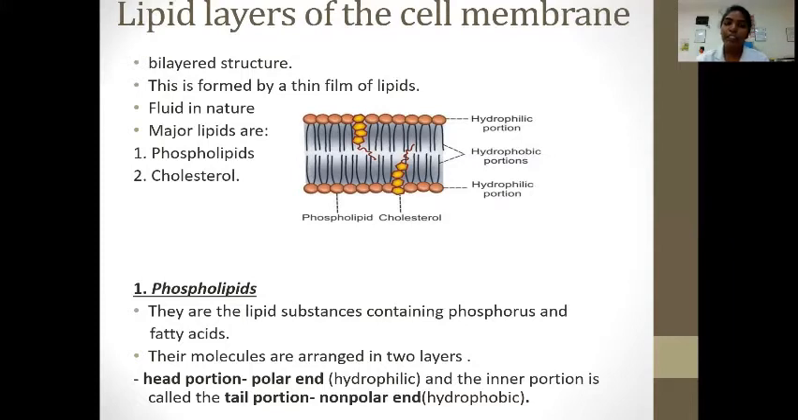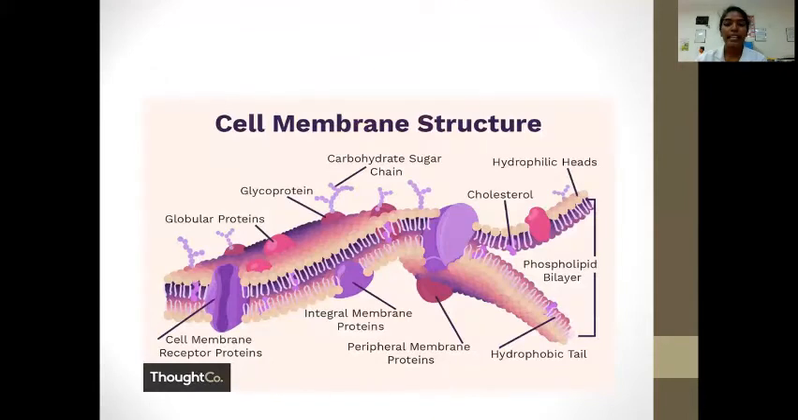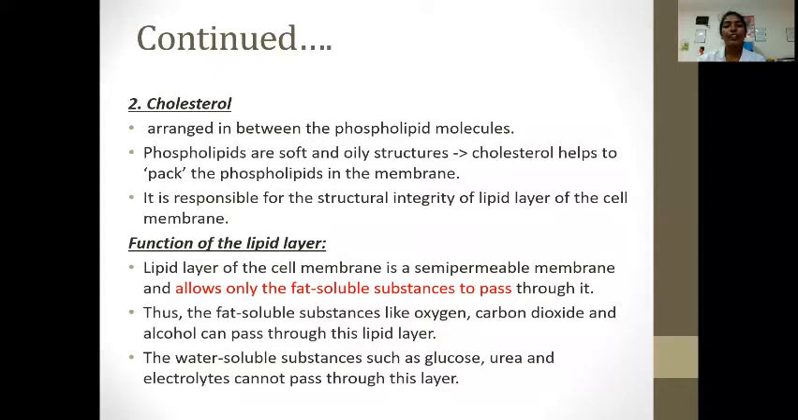So phospholipids are the lipid substances containing phosphorus and fatty acid. Their molecules are arranged in two layers. The head portion is the polar end, which is hydrophilic, and the inner portion is called the tail portion, the non-polar end, called hydrophobic. This is the cell membrane structure. Going into cholesterol. Cholesterol is arranged between the phospholipid molecules.